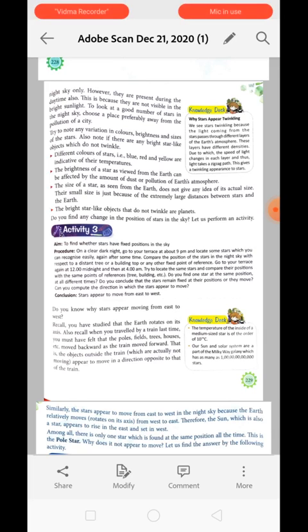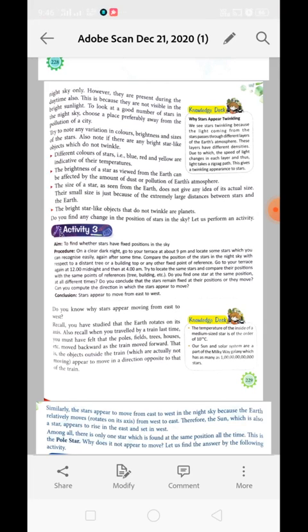For example, if you are standing on your roof and looking at a tree which is very far away from you, the tree will appear small in size. Can you judge the size of the tree by its appearance when it is kept at a far distance? No, we cannot. In the same manner, stars may be of huge size, even bigger than the sun, but still they appear small because of the extremely large distance between the stars and the earth.